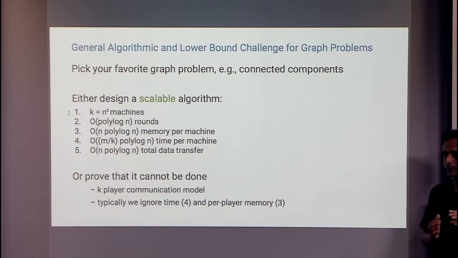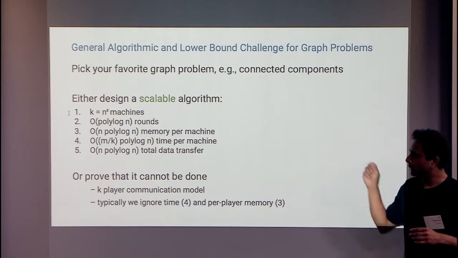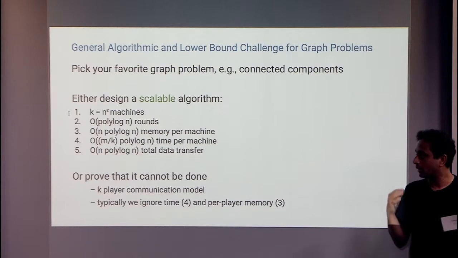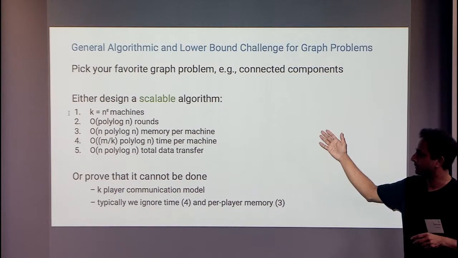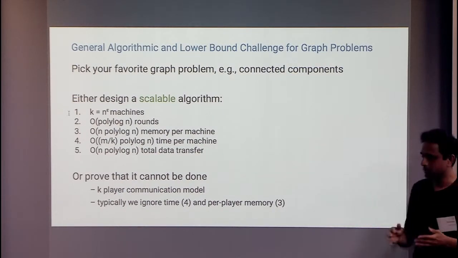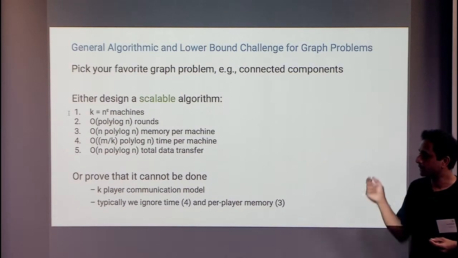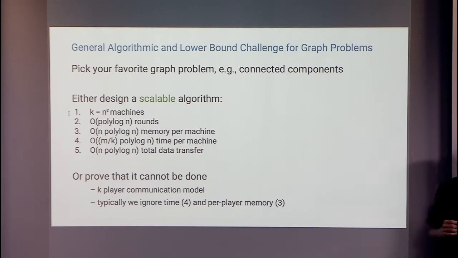And what we want obviously is scaling. So we want m over k times polylog time per machine. So that's the point of throwing in a lot of machines here. But the key point I want to bring about is that the total amount of data that gets transferred, either in the message passing sense or, again, you don't think of Blackboard or message sense if you're not doing lower bounds. For upper bounds, either in terms of the data written to disk or data communicated between machines, we want to reduce the total data transfer to n log n or n polylog n as opposed to having a dependence on m, the bigger parameter here.